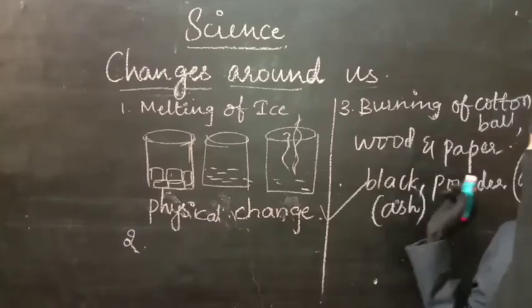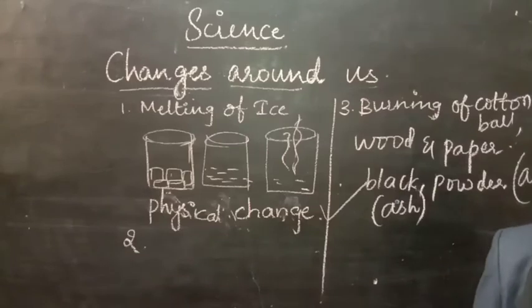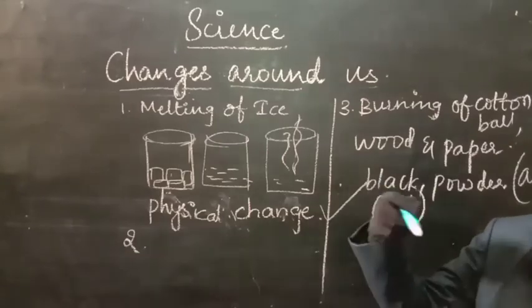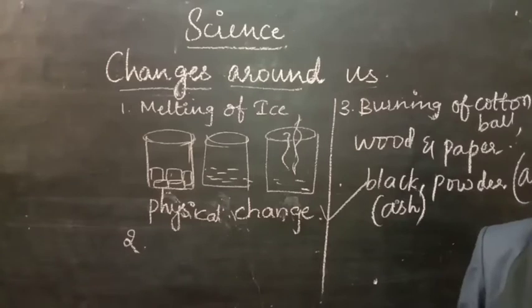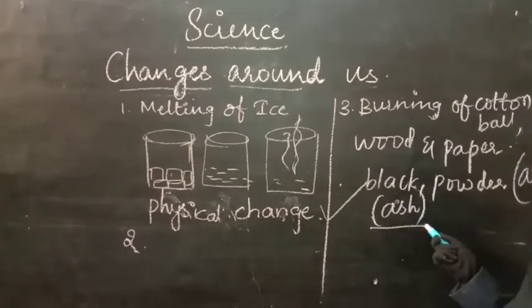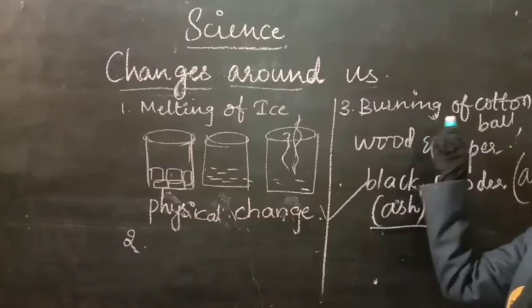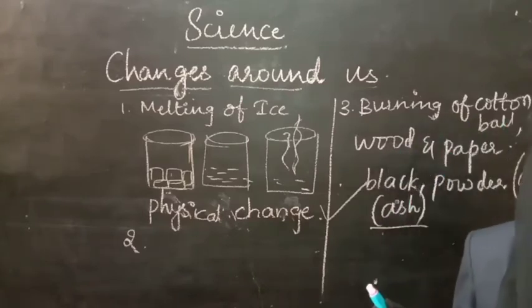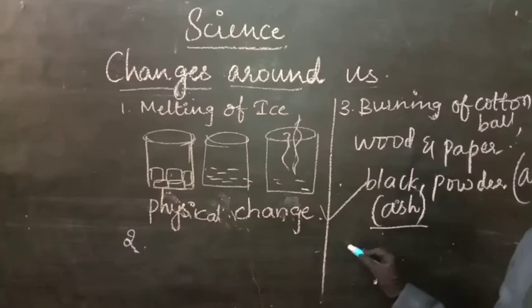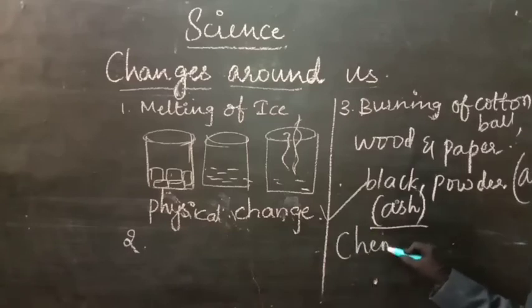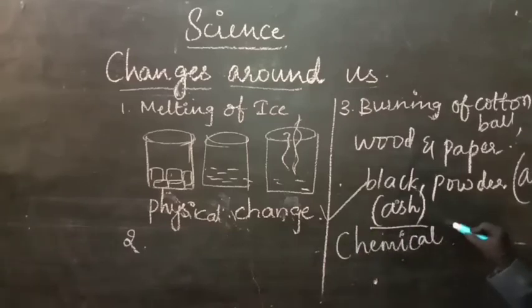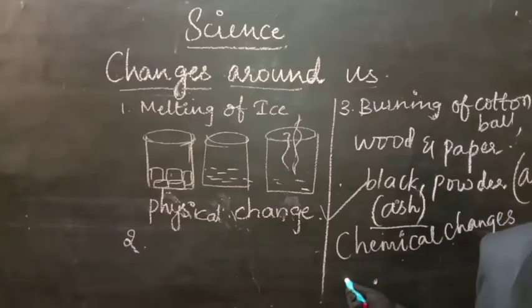So there is a change in the size, shape, state and even the color. And along with all these changes, a new substance is forming, that is ash. So the burning of cotton ball, wood and paper are the kind of changes that are chemical changes. As I said, a new substance will be formed in the change. That change is called a chemical change.